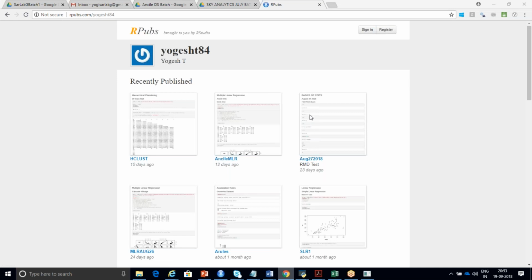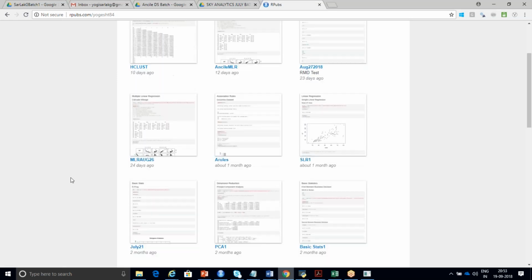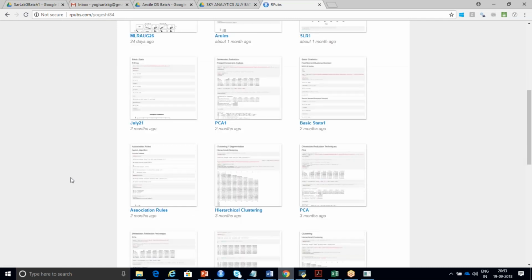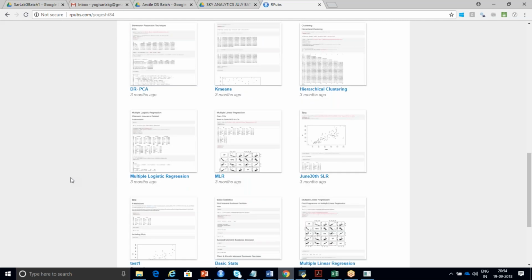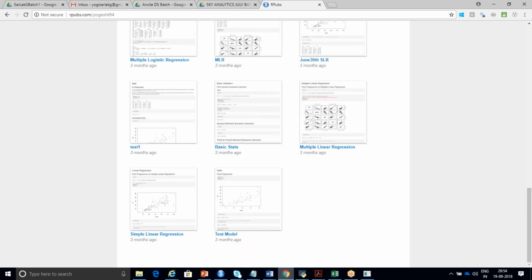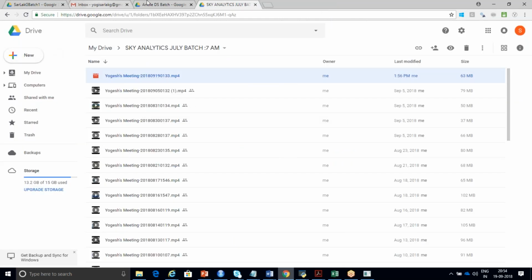Okay, fine. So like this, you can go to multiple logistic regression and just click on that, and you'll be able to see the code. I'll be sending this data set along with your multiple linear regression.